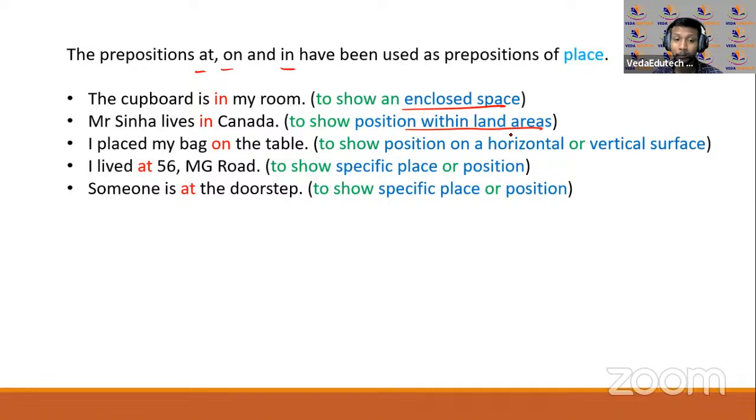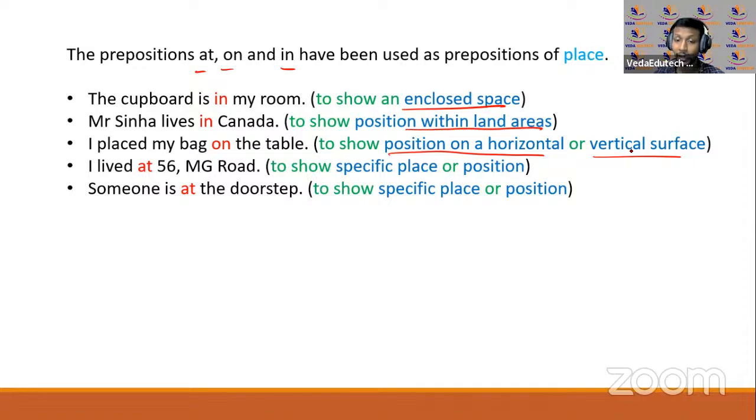I place my bag on the table. On the table. Right, on bag, table के ऊपर. Now this can be position on horizontal or vertical, कहीं पर भी. Horizontal मतलब flat here, vertical on top like this. Everything. It can be placed anywhere. Table के ऊपर है, what you can say.